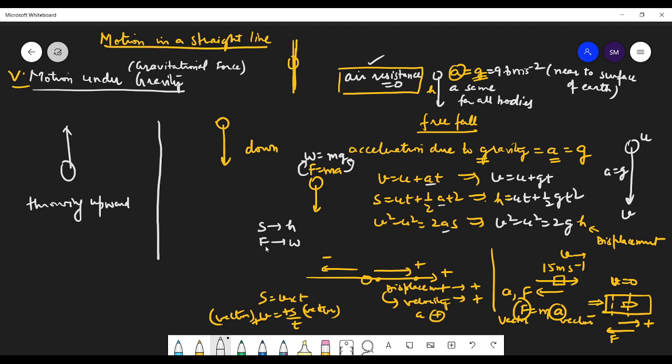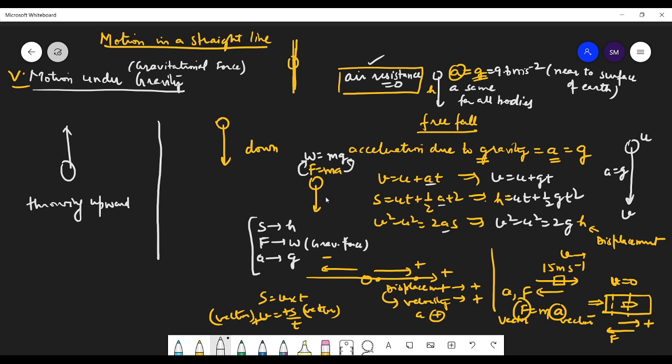Weight is also a special force, the earth pulling the body towards itself. So weight is nothing but gravitational force.